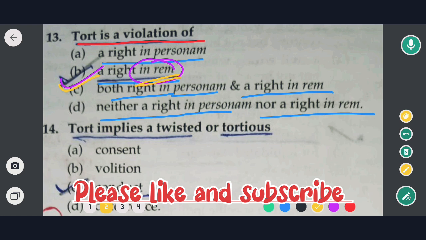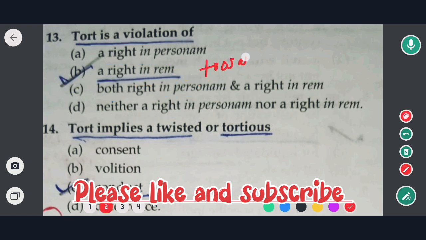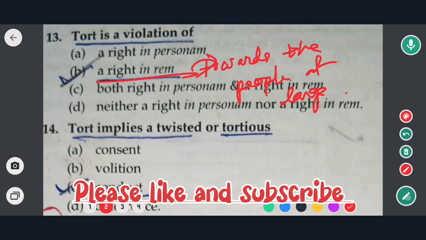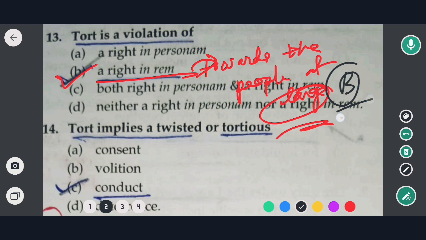उसका मतलब क्या है? उसका मतलब है tort is a violation of rights. Law of tort is towards the people at large. So right in rem means क्या है? Towards the people at large. So the correct option would be here in this case option B. That means option B would be the correct answer.